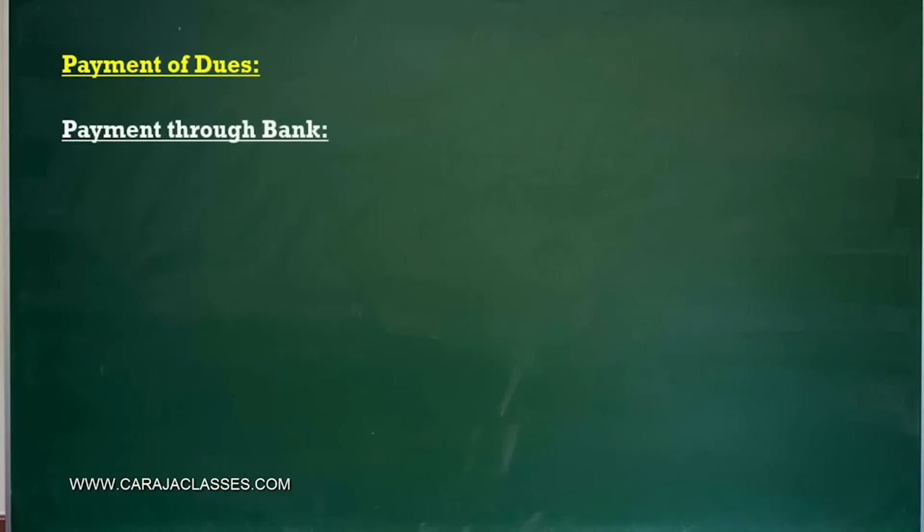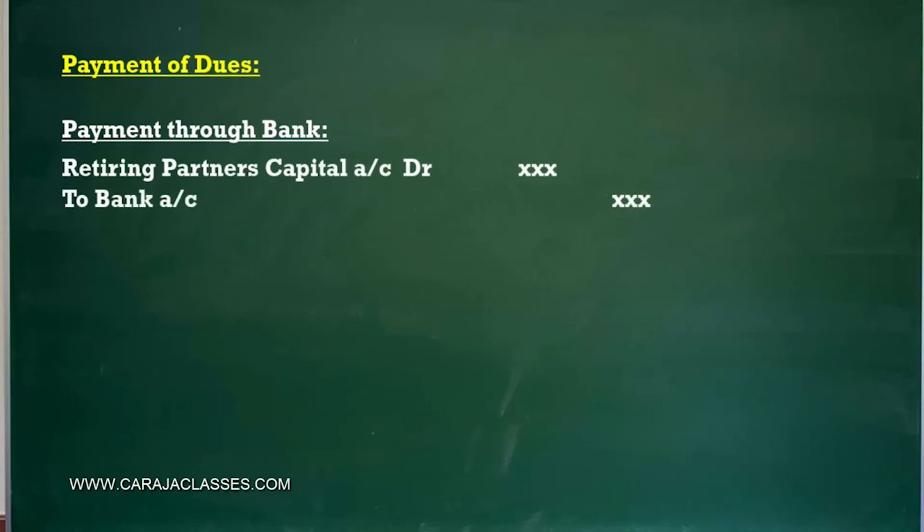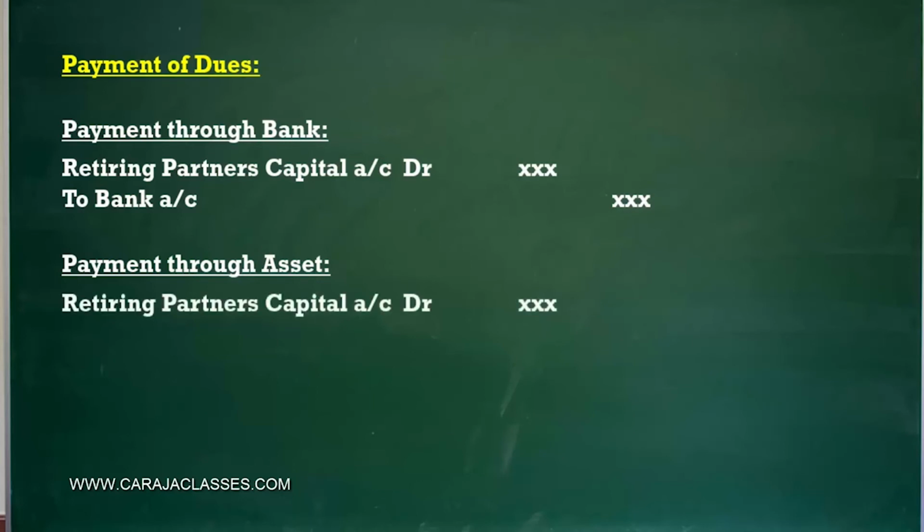Okay, now let us also see what are the entries that have to be passed at the time of payment of dues. So payment of dues will be subject to availability of funds. So when the retiring partner is paid, his capital account will be debited. When payment happens through bank, the capital account will be debited and the bank account will be credited, and if it is cash, the cash entry has to be made. Then if payment is made through an asset instead of cash or money, then the capital account should be debited and the asset account should be credited.